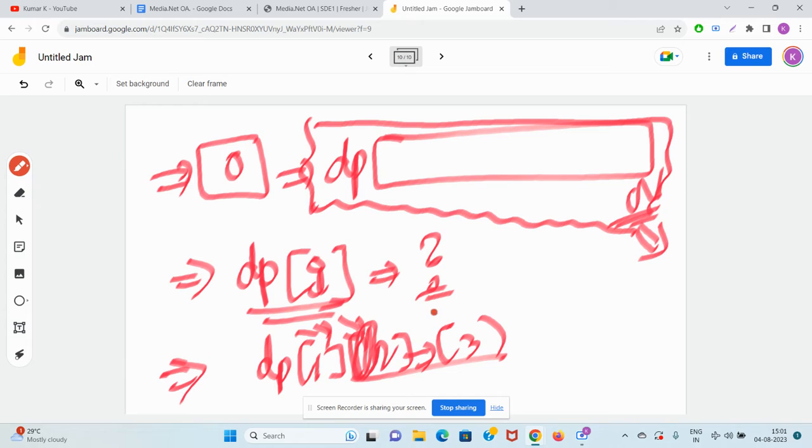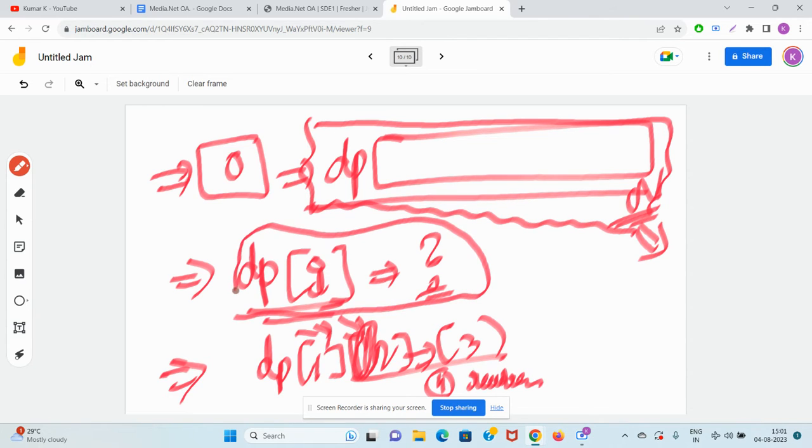Once you're done doing this, the step number 4 should be to make a recurrence formula. First, you make the empty DP array. Try to clear the meaning of DP of I in your head. There were some problems which are very highly rated. I was trying to solve them on my own, and I was mostly correct there. I realized that the main thing to do was to correctly define the DP of I